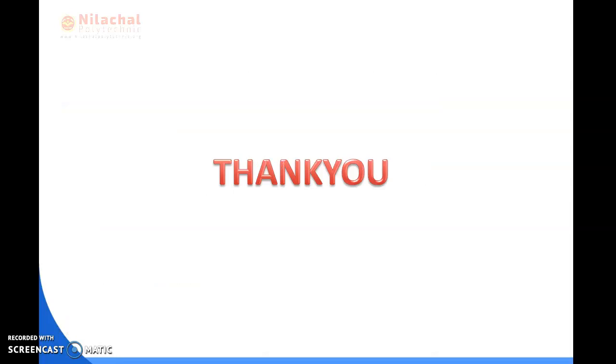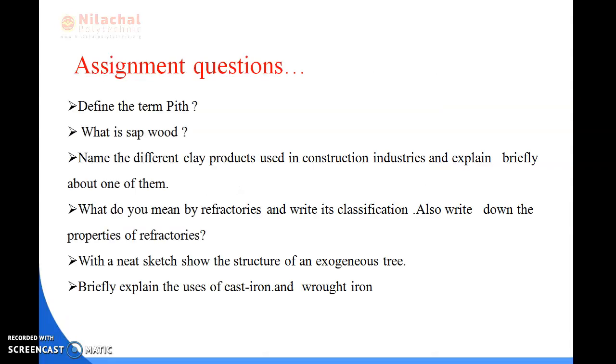So these are the chapter 3 article, and these are the assignment questions. Define the term pith. What do you mean by sapwood? Name the different clay products which are used in the construction industries, and what do you mean by refractories, and write their classifications. With a neat sketch, show the structure of exogenous trees and briefly explain the uses of cast iron and wrought iron. Okay, so these are the assignment questions.